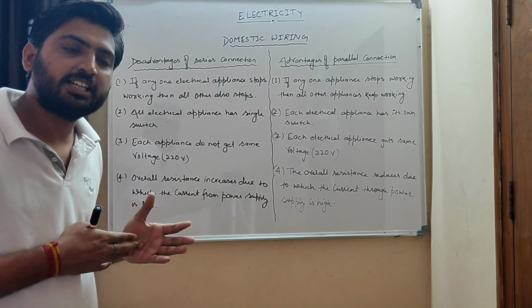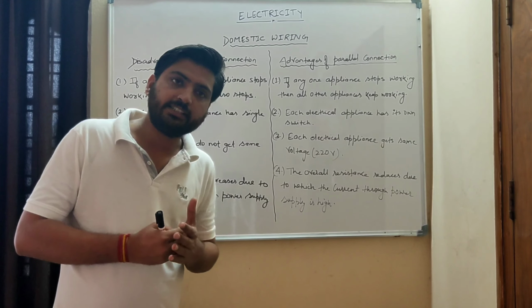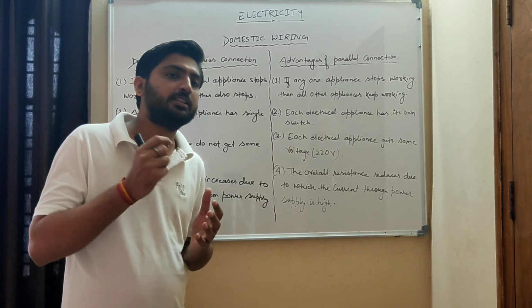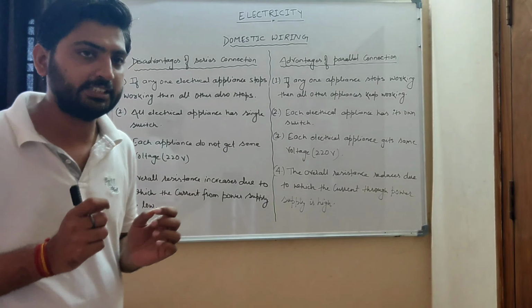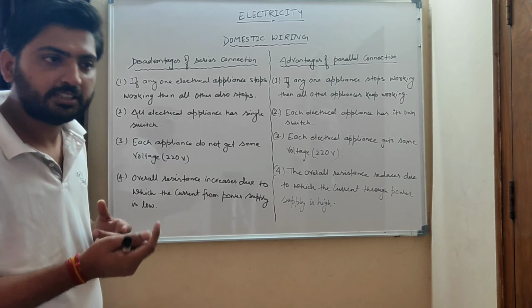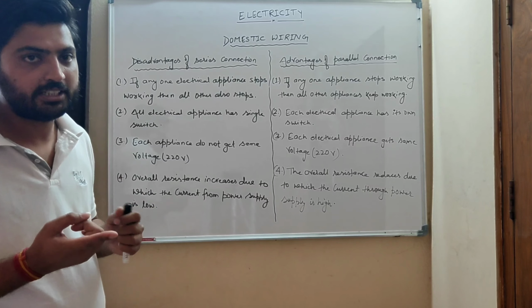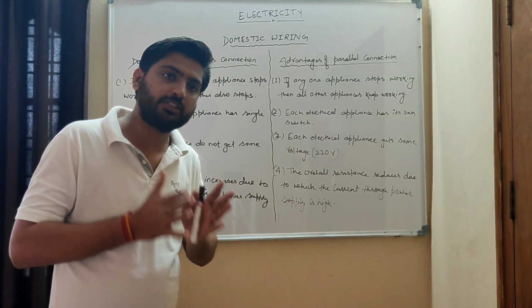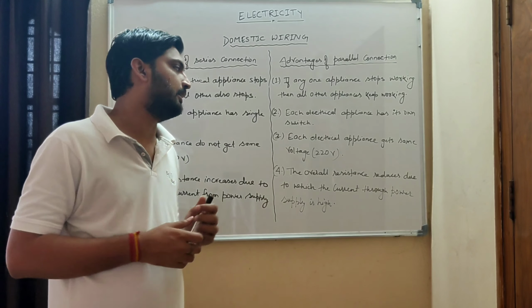What happens in series connection? In series connection, current remains the same through each resistance, but the potential difference changes. Whereas in parallel connection, the potential difference remains the same, whereas current changes because there are different paths for the same current. So current divides itself.